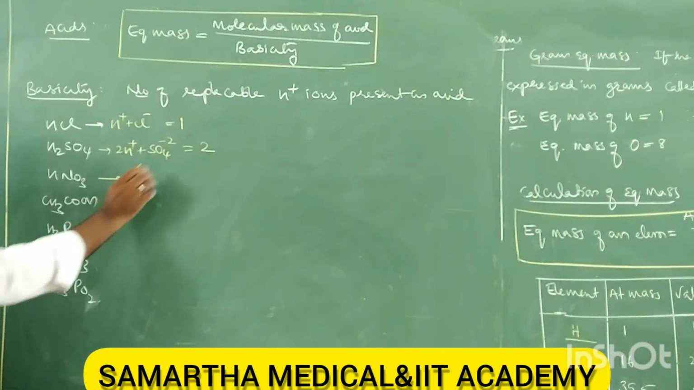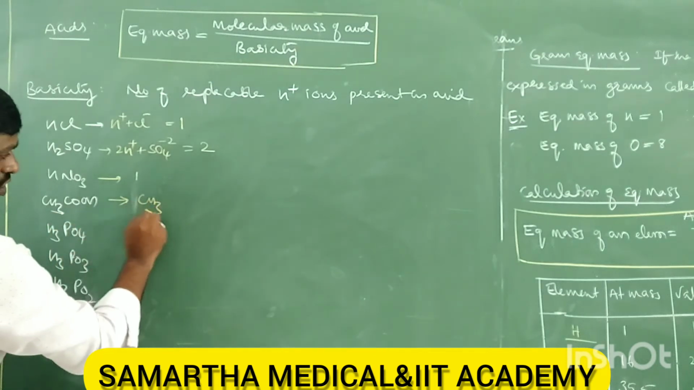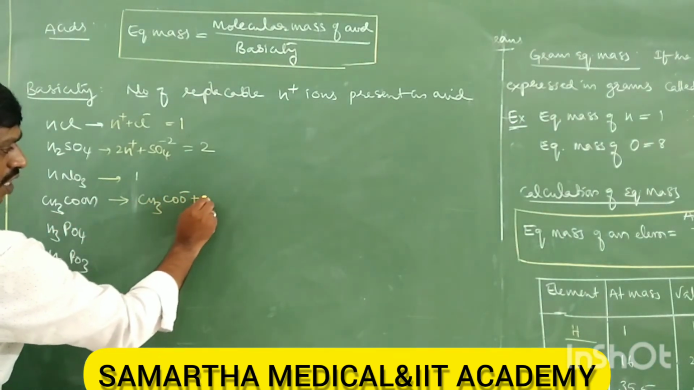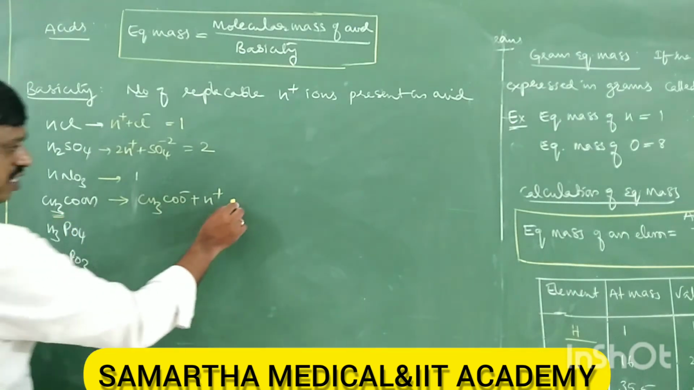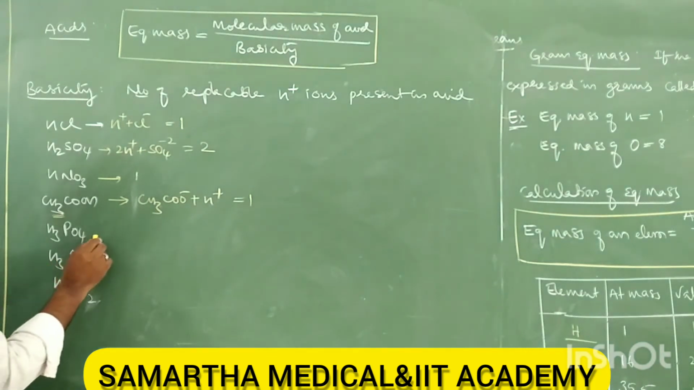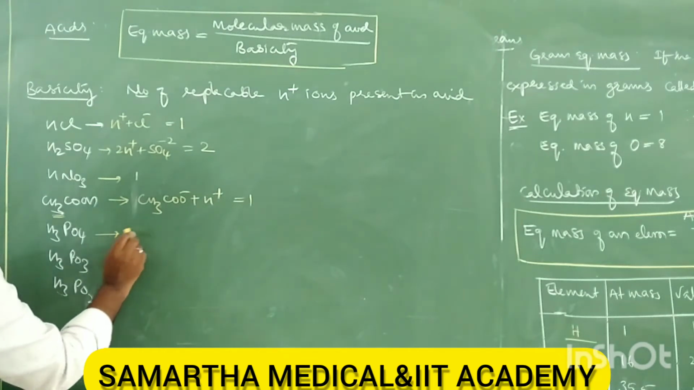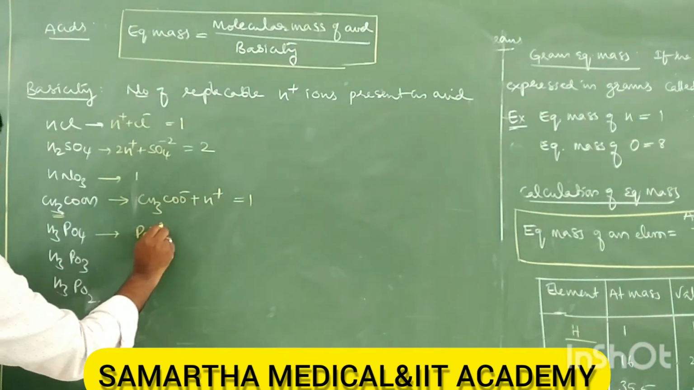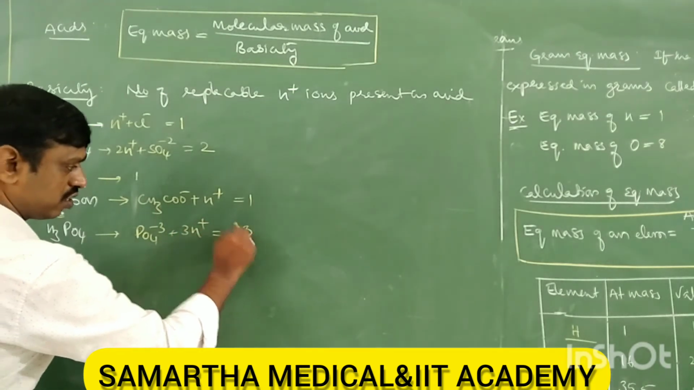CH3COOH gives CH3COO minus plus H plus. These 3 hydrogens in CH3 are not replaceable hydrogens. This is the only replaceable hydrogen, so its basicity is 1. Next, H3PO4, orthophosphoric acid, gives PO4 3 minus plus 3H plus. So replaceable hydrogens are 3.